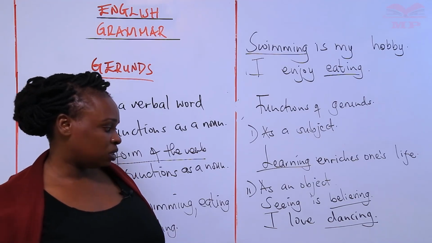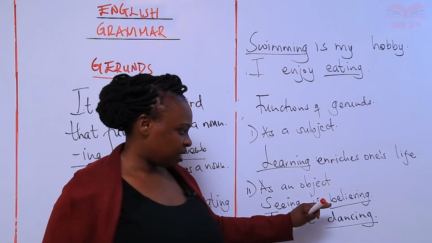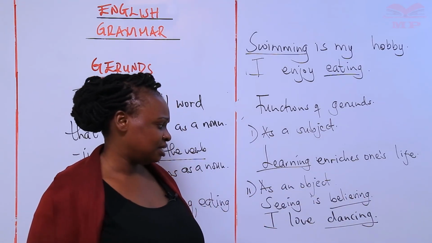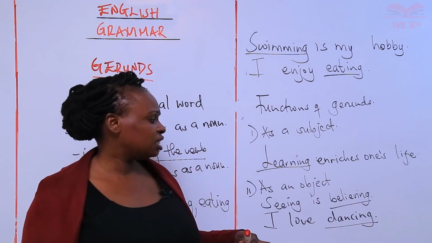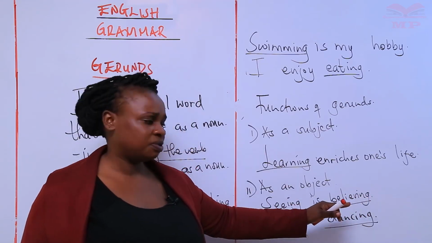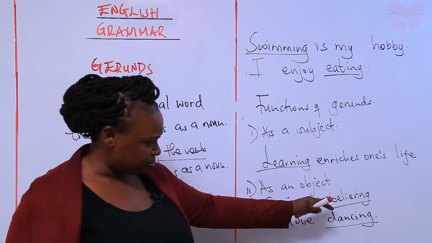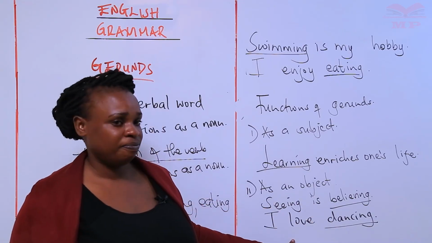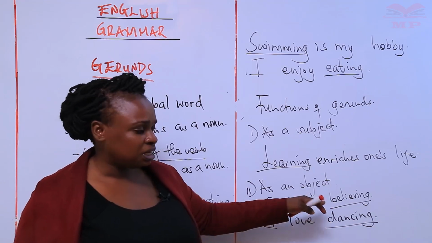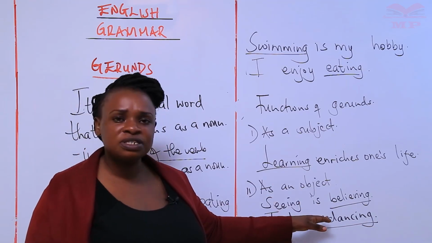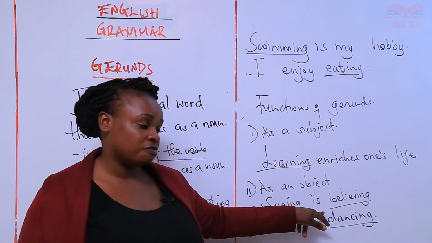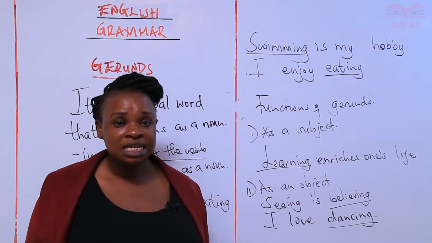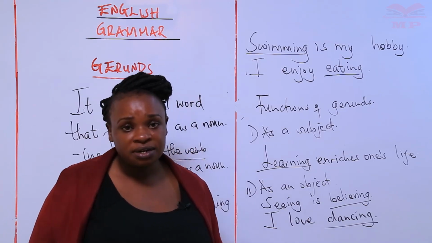Remember, believe can never be used as in she's believing me now, so it can never be used here as a verb. It may look like it's being used as a verb because of the word is, but here again we already have the verb love, an action verb. You might be confused and say it's now being used as an auxiliary, but no, love is being used as a main verb. So we already have the main verb in the sentence. So hence, dancing is being used as an object.